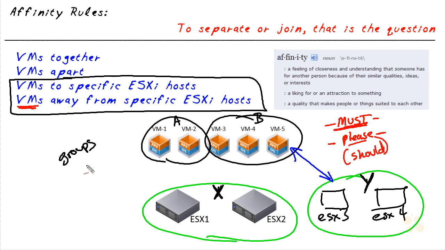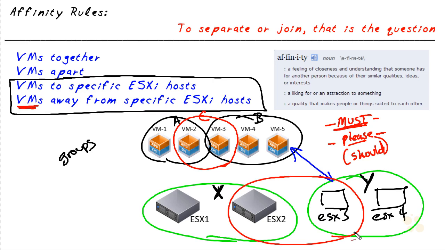It's also possible to have a virtual machine that's in multiple VM groups. We could also have ESX2 and ESX3 in a host group called Z. And as you can imagine, there could be some conflicts. And if we are creating a rule and there's a conflict, the system will warn us and say, whoa, there's a conflict with this rule. I'm going to go ahead and disable it. I'll tell you I'm disabling it, says the system. And if you want to go back and modify some of your existing rules so there's no longer a conflict, that's great.